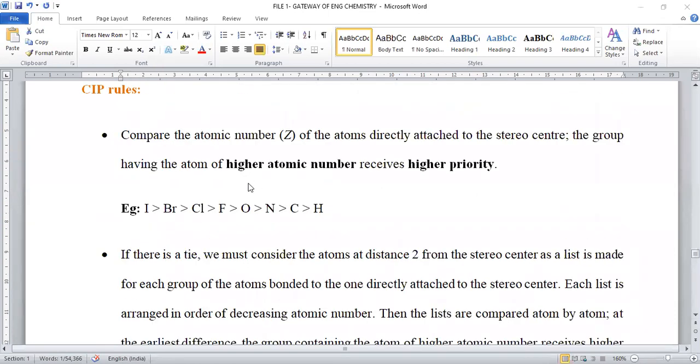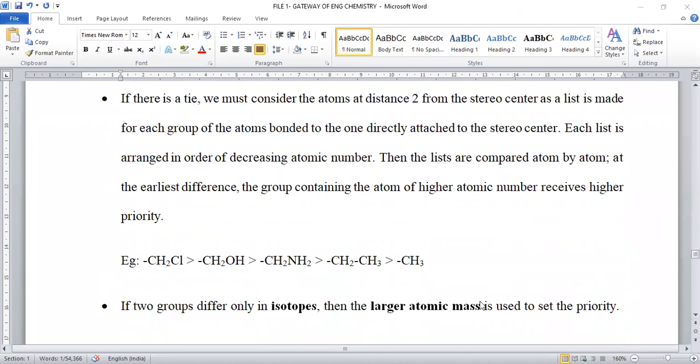So the first CIP rule will be atomic number. Whenever a higher atomic number is there, higher priority will be given. And second is about when all attached atoms are the same. If the atoms attached to the carbon-carbon double bond are the same, we have to move to the next atom in that functional group. Again, we have to go with atomic number only, but that should be the next atom after the first one. Let us see the example.